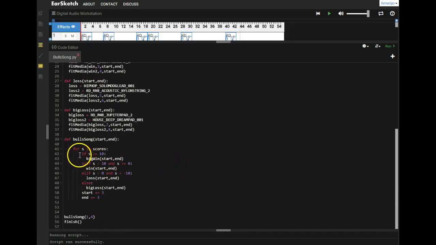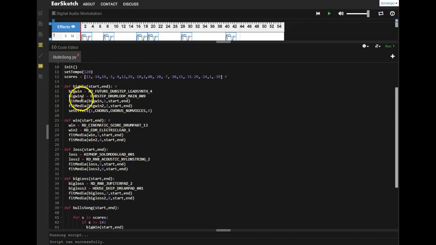So the first question here is, if s is greater than or equal to 10, then play big win. So that means that I will cycle up to the big win function, and it will play the big win on track 1 from start to end, and then big win 2 on track 2 from start to end. And I also used a set effect here to raise the number of voices on track 1 starting at measure 8.